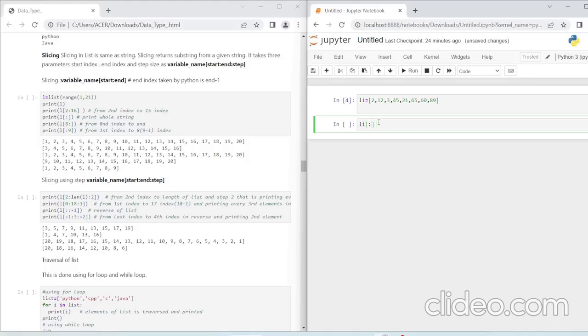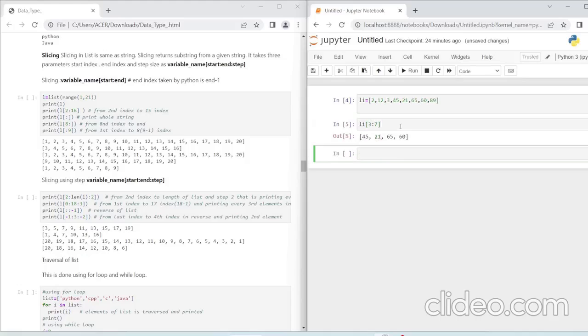What if I want to print from the third element to the sixth element? So I will write 3 colon 7. And if I want to print from 0 to 6, I can write 0 also, and I can leave it empty also.